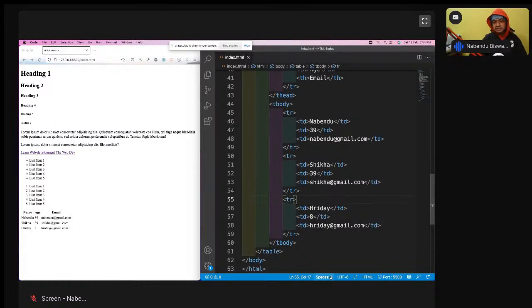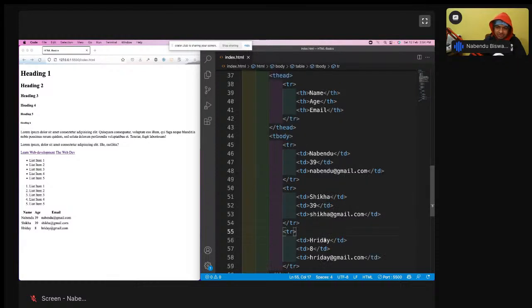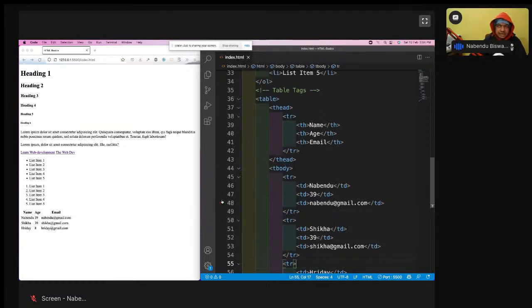Okay, so this is like the name, age and email, and these are the table rows. This is how it is done. I know it is a lot of tags, and that's why I'm telling you table is used, but not that much used. You can have those nice pricing tables with this table tag. The table has a table head, and in the table head a table row is there, and the table body also has a lot of table rows, but here it is known as th, and because of this th this border is coming.